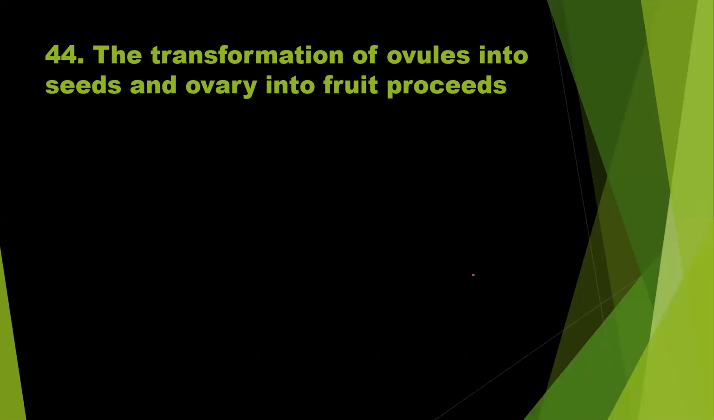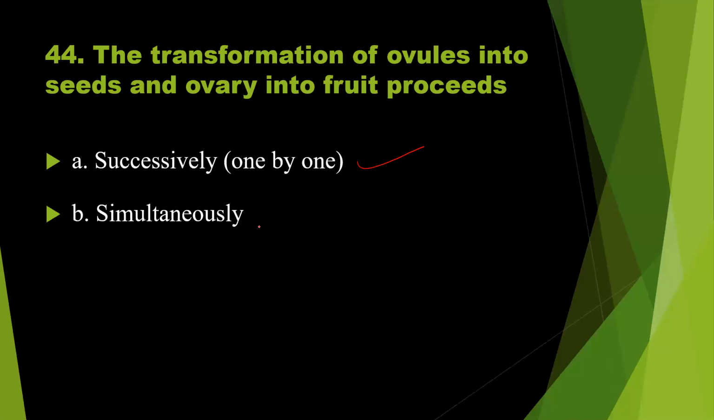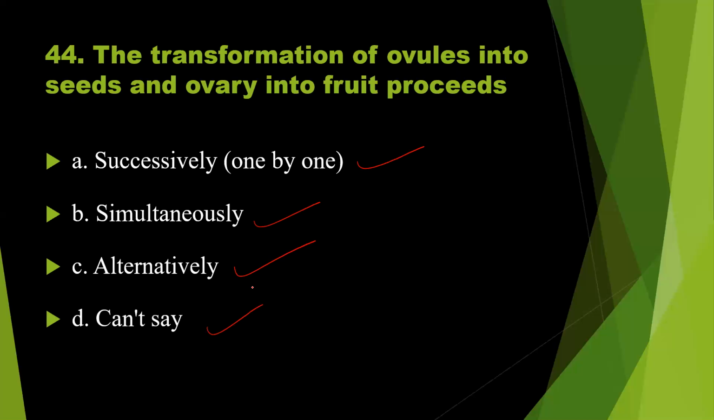Question number 44. The transformation of ovules into seeds and ovary into fruit proceeds successively. Is it true? Simultaneously. Is it true? Alternatively and so on. So what is the right answer? The development of seeds and development of fruit takes place simultaneously. So the answer should be option B, not one by one. So the answer is option B.